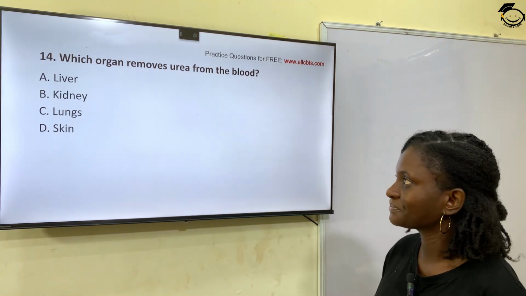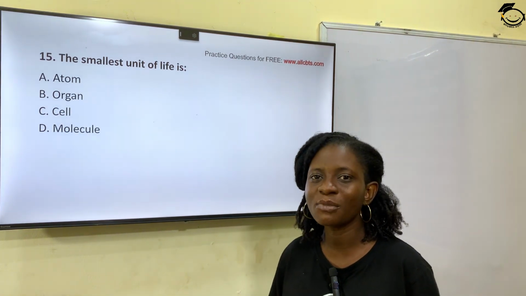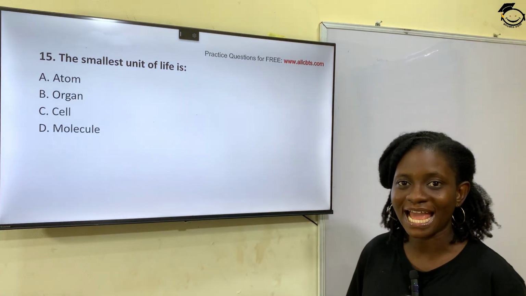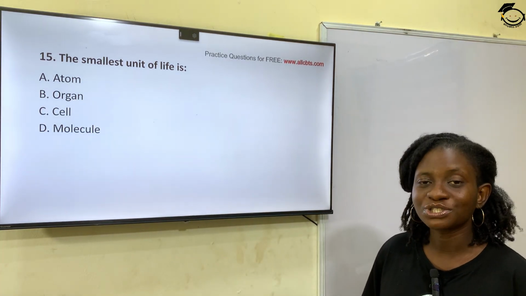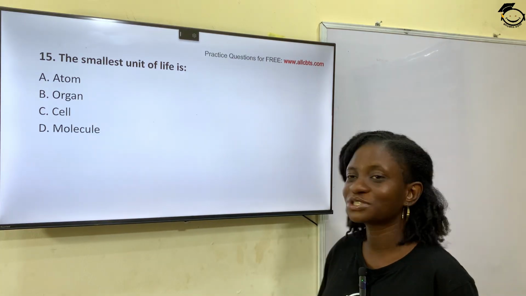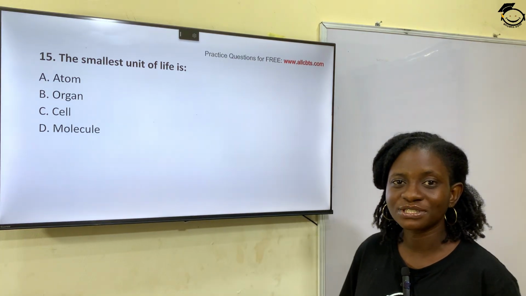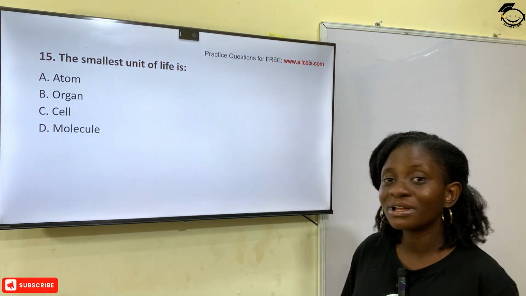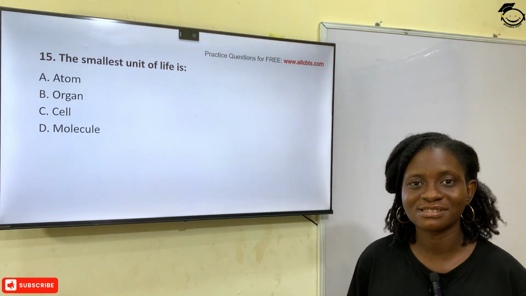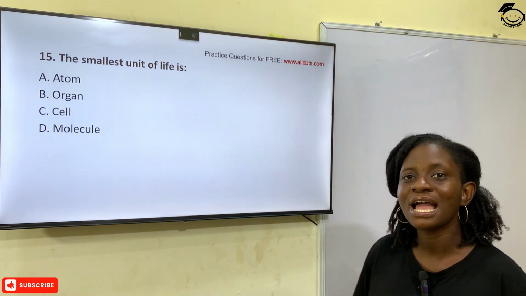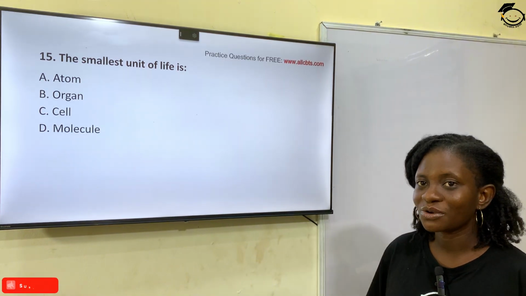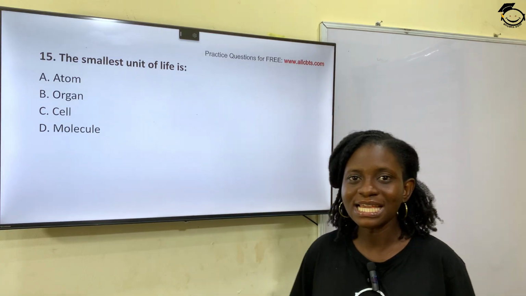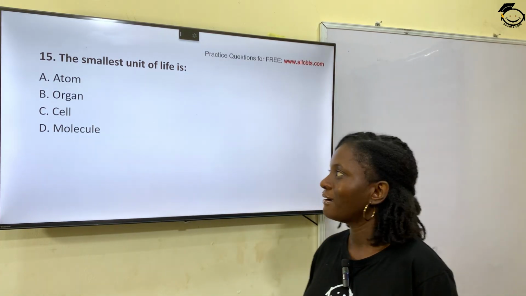Question 15. The smallest unit of life is option A, atom, option B, organ, option C, cell, and option D, molecule. The smallest unit of life is cell. Cell is the structural and functional unit of life. So option C is the correct answer, cell.